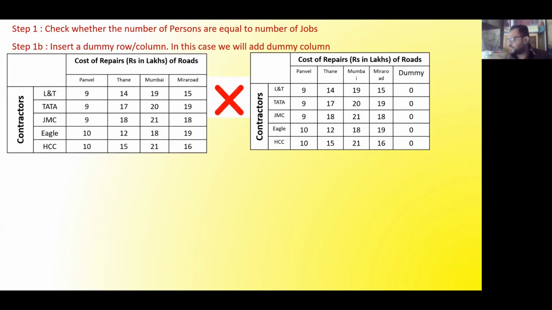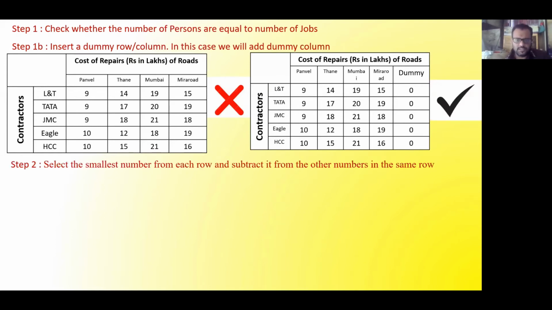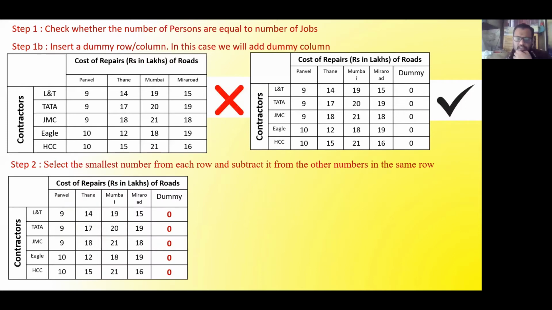So going by our regular procedure, first step, select the smallest number from each row and subtract it from the other numbers in the same row. If I go row wise now, see a beautiful thing. This step will be eliminated. Why? Because by adding the dummy column, all the rows have 0 in them as a baseline. In the first row you will see 0 is already available, that is the minimum number. Second, third, fourth, fifth, in all the rows the minimum number is 0. So this step is already done. No need to do it again.